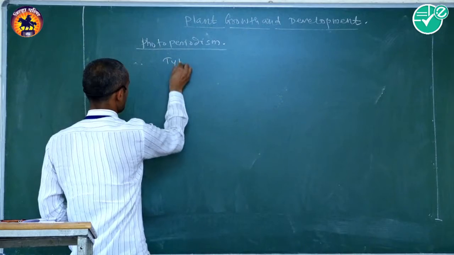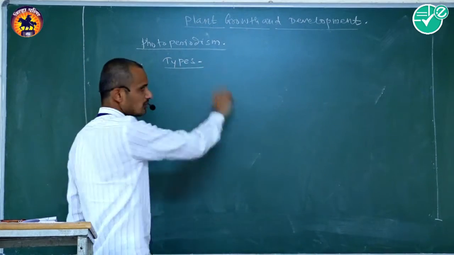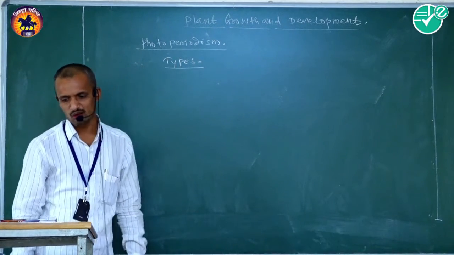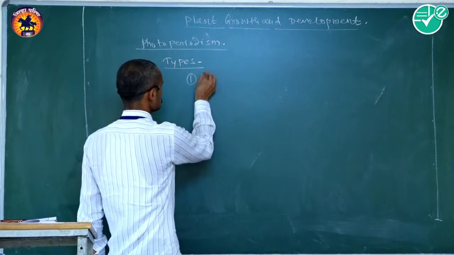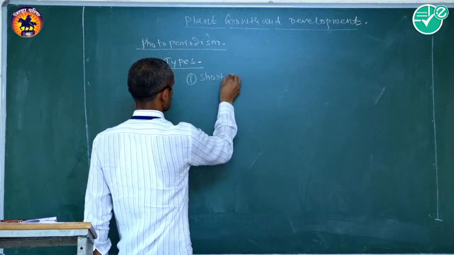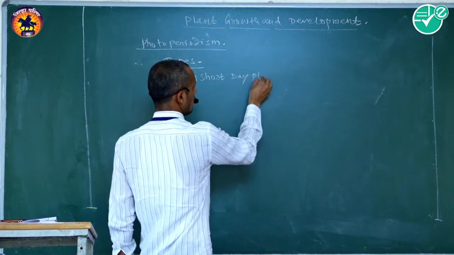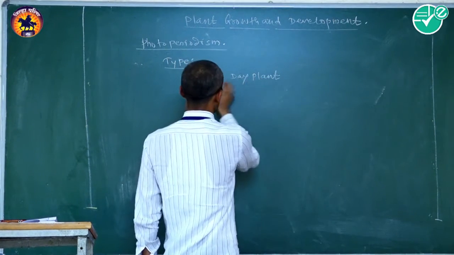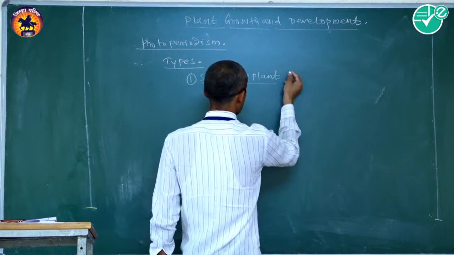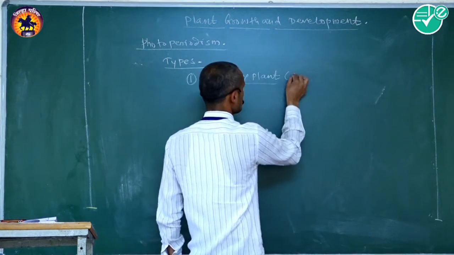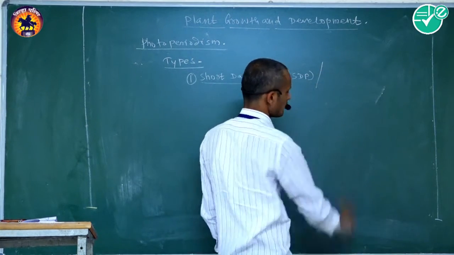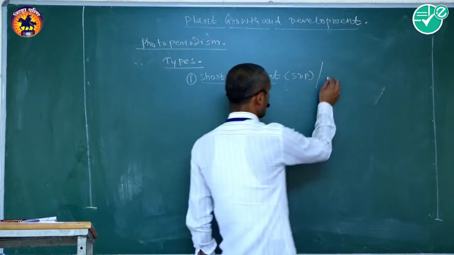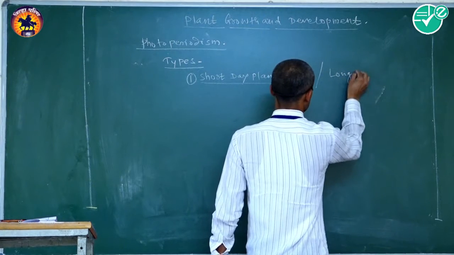First type is called short day plants. Short day plants are shortly known as SDP, or they are also called long night plants.